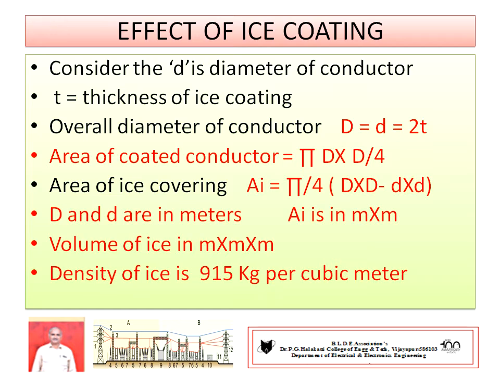Consider small d be the diameter of the conductor, it is in meters. Small t be the thickness of ice coating, it is also in meters. Then the overall diameter as per the diagram becomes capital D equal to small d plus 2t. It is clearly observed from the diagram. Then the area of this coated conductor equals pi D square by 4.